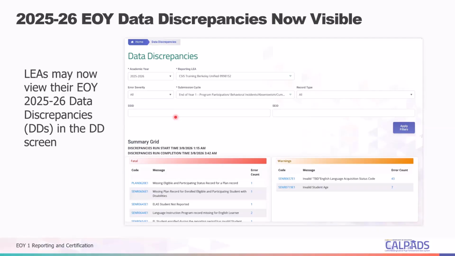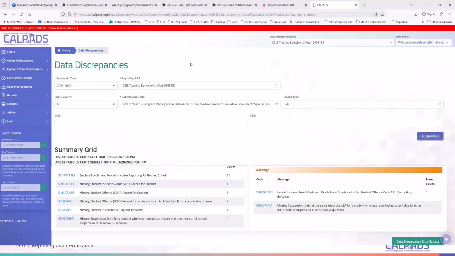Because once your staff leaves, and you need any clarification or you need any records to be cleared, you'll have to wait until the next school year when they arrive to make the necessary corrections. And by then, it might be too late for you, especially with the end of year one initial deadline of July 26. All right, let's now go to the demo process.